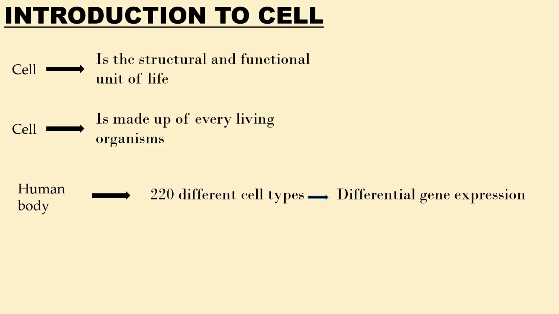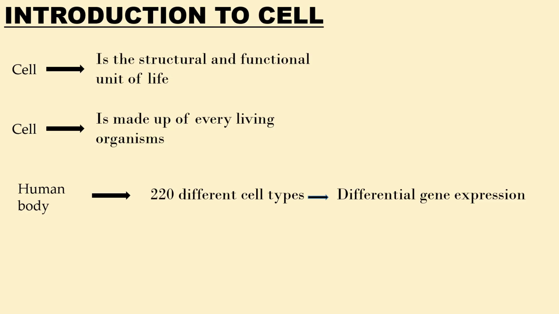And of course, in humans, we have over 220 different cell types. For example, in the average human being, there are over 37.2 trillion cells. And each of these cells has its specific function and its specific structure. These differences between the cells in the human being are due to differential gene expression.